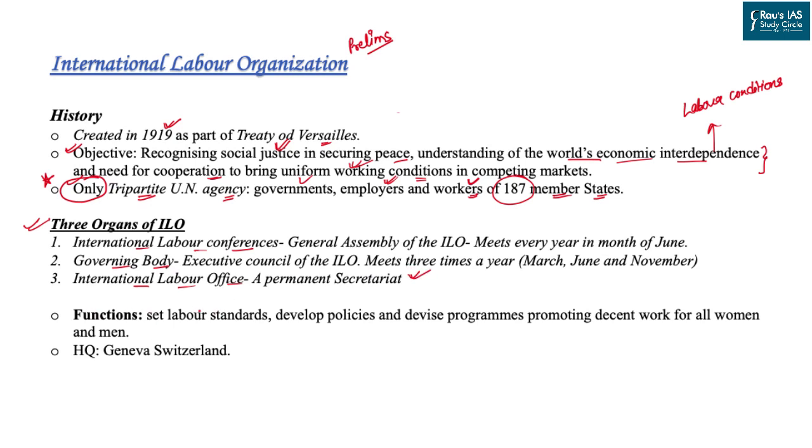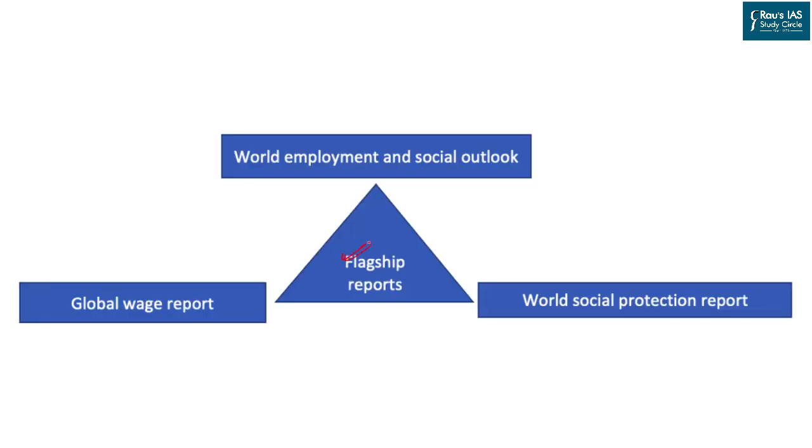The basic function remains to set up the labour standards, their wages, their working hours, develop policies and devise programs for promoting the decent work culture for all men and women. It talks about gender pay parity. The headquarters of ILO remains at Geneva, Switzerland. These are the three important flagship reports published by this international organization. The first one being the Global Wage Report. Then we have World Employment and Social Outlook. And then the last one is the World Social Protection Report. All these reports are highlighting the importance of labor reforms in the global market.